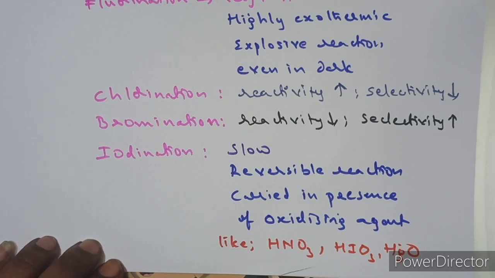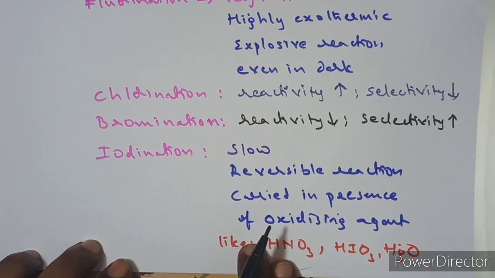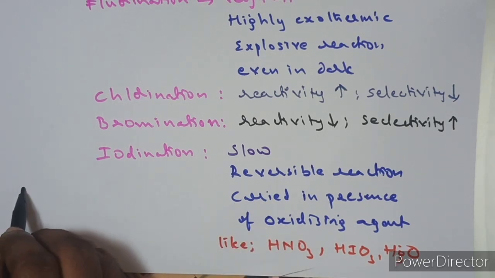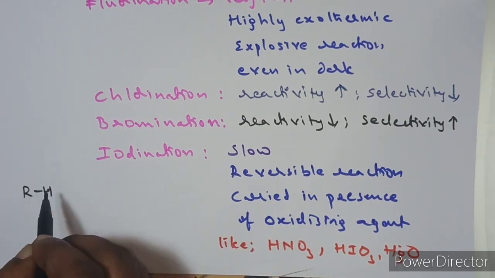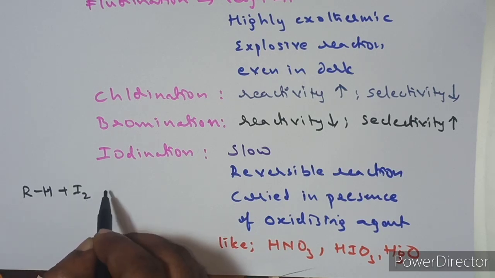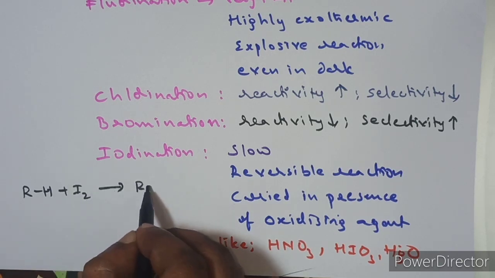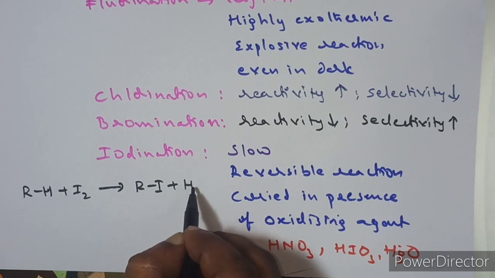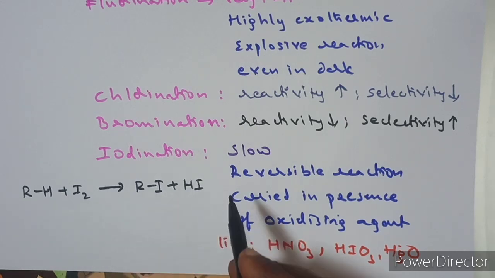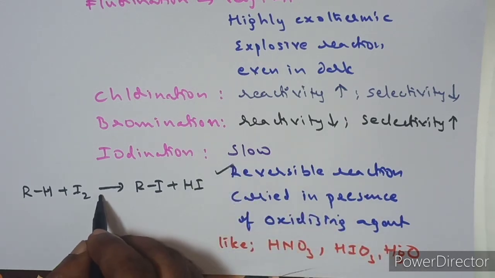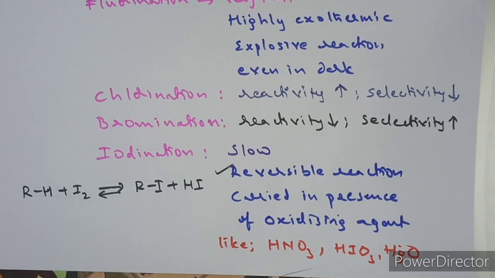Why should we use this oxidizing agent? Let me tell you. Suppose any alkane reacts with iodine. Then it produces the respective alkyl iodide and hydrogen iodide. I told you this reaction is reversible, so it occurs in both forward and backward directions, and it can establish an equilibrium.